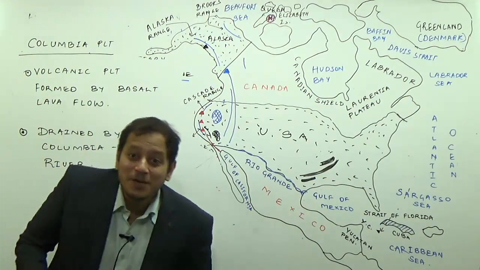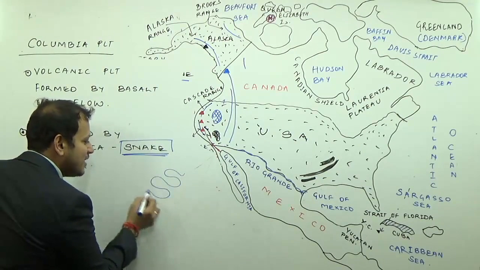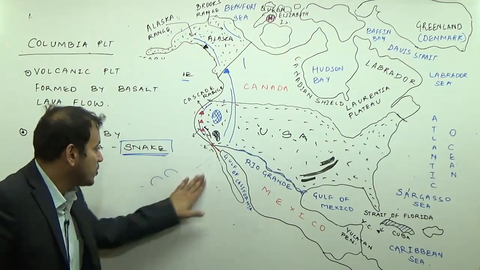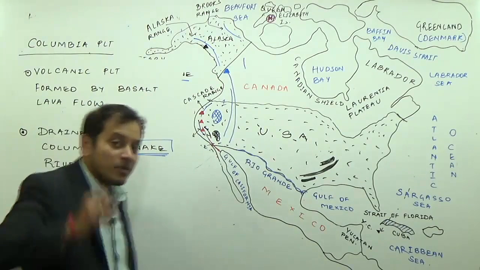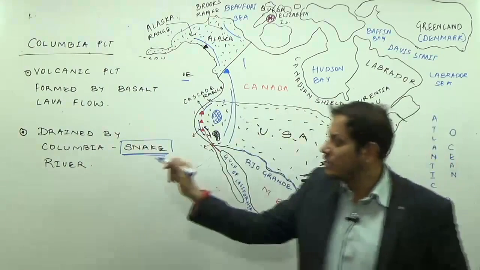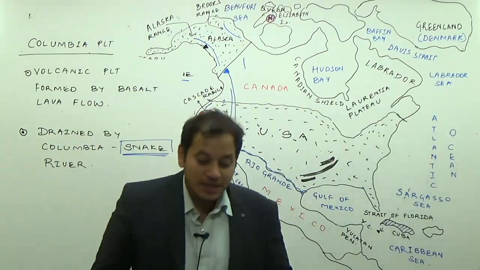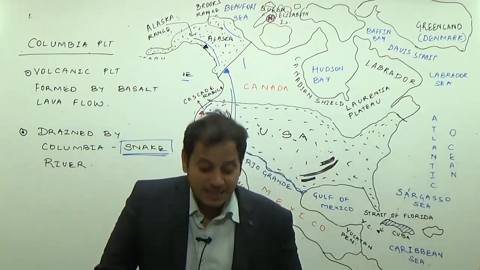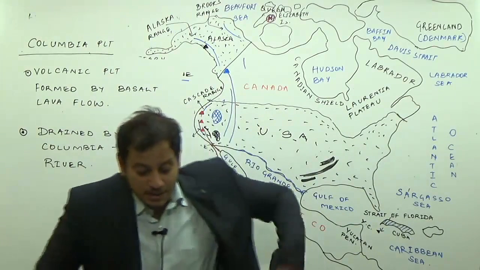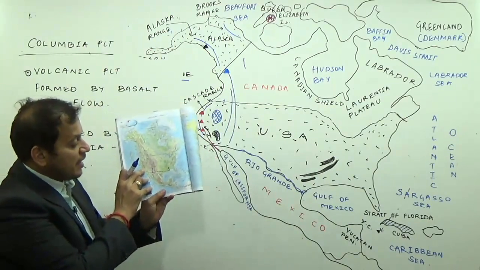And why is it named the River Snake? Because it is a highly meandering river, just like a snake. So repeat with me, the Columbia Plateau is a volcanic plateau which is drained by the Snake River. Many times a question has been asked in the examination on this.